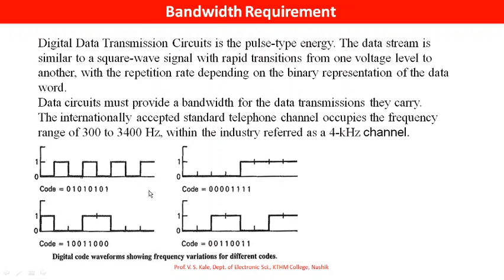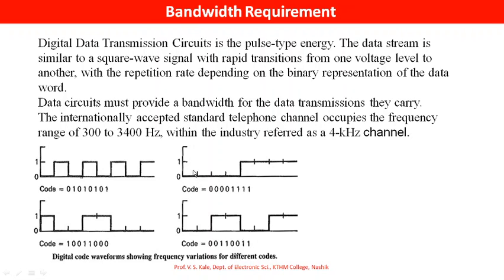Similar to this, see the another code 0 0 1 1 0 0 1 1. Both are binary code, but here repetition rate is different. This frequency is different. Here T is more, so frequency is low. Here T is small, so frequency is high. So this frequency is higher than this. Similarly, see the other one.